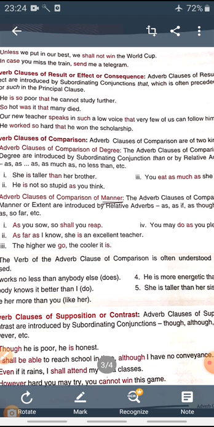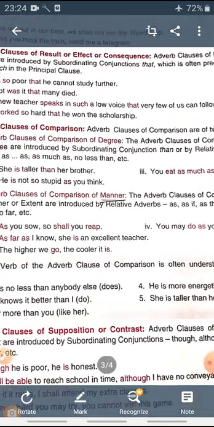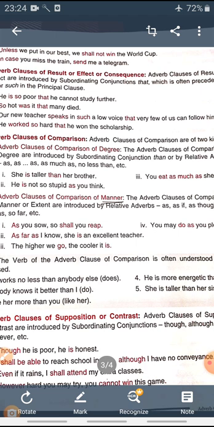Let's see the example. She is taller than her brother. He is not so stupid as you think. Here you can see in these two examples clearly the comparison has been done. So this is adverb clause of comparison of degree where two persons are compared.